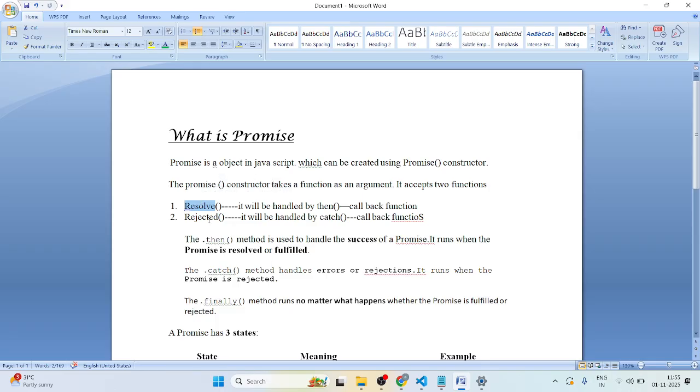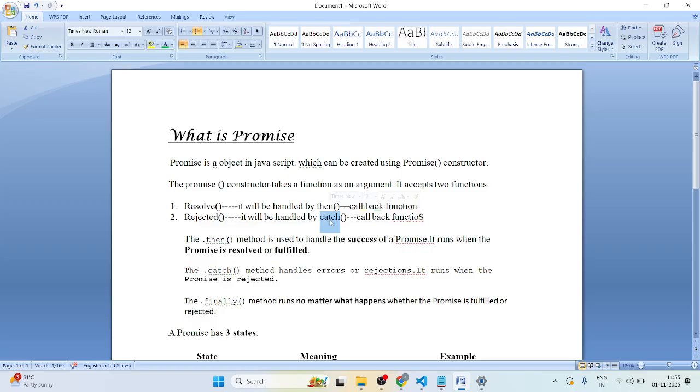If your promise is resolved, then that part will be handled using the then callback function. Then is a callback function which will be automatically handled if the promise is resolved. But if your promise is rejected, then that will be handled by another callback function, that is catch.